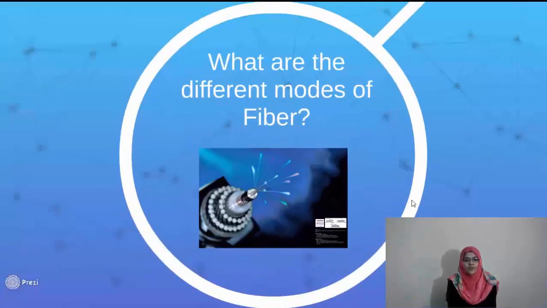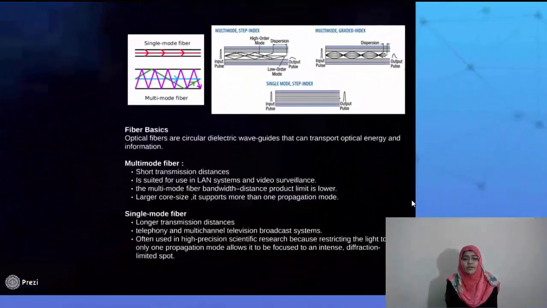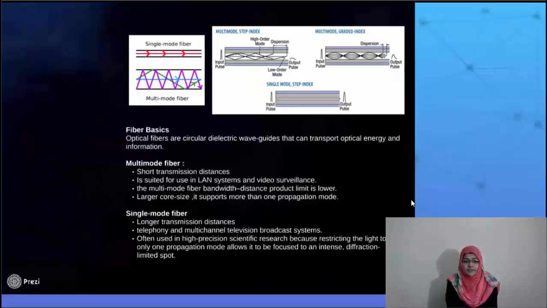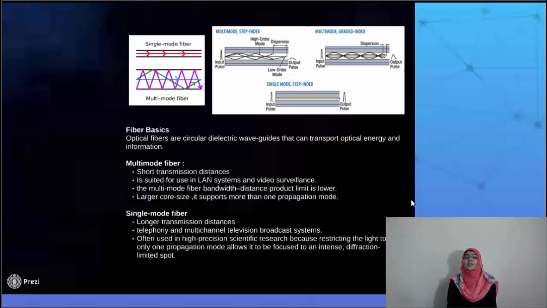What are the different modes of fiber? Optical fibers are circular dielectric waveguides that can transport optical energy and information. The two modes of fiber are multi-mode fiber and single-mode fiber. Multi-mode cannot be used for long distances, whereas single-mode can be used for long distances.